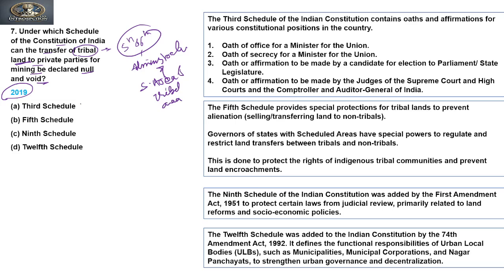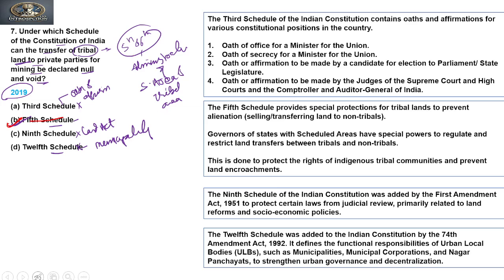Is the answer the third? No, the third is related to oath and affirmations. Clear? Fifth schedule, yes, the fifth schedule is the answer because it is related to the administration of scheduled areas. The ninth schedule, as we have seen in the last question, is related to land laws, so it cannot be the answer. The 12th schedule also cannot be the answer because it is related to municipalities.